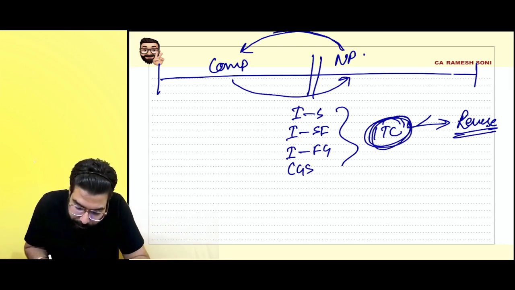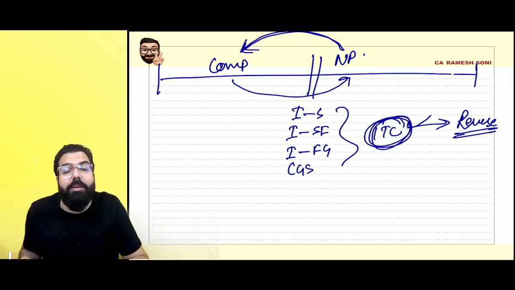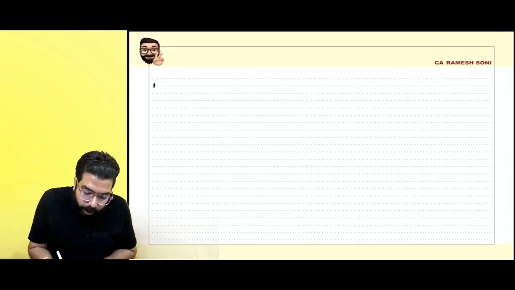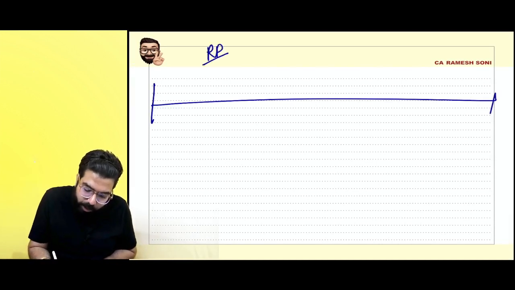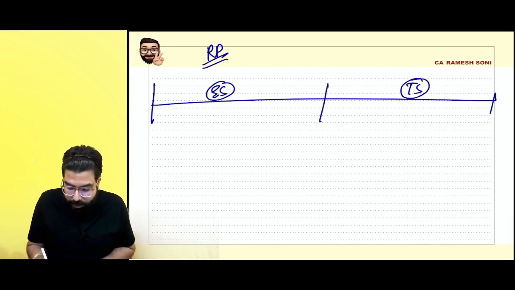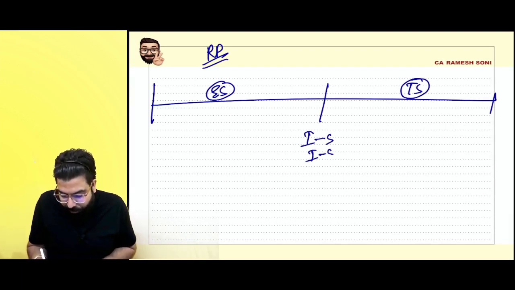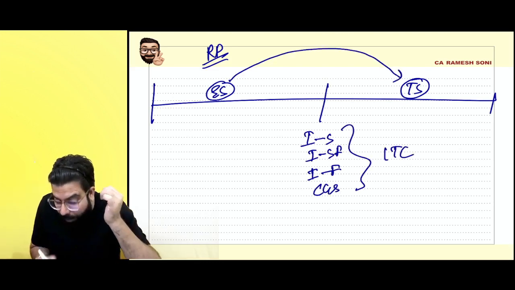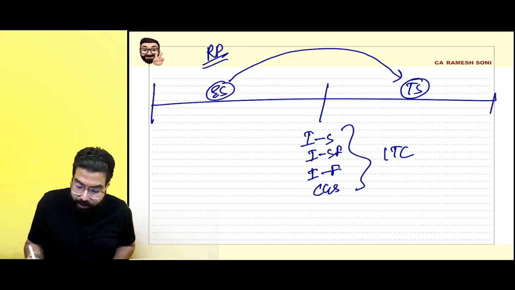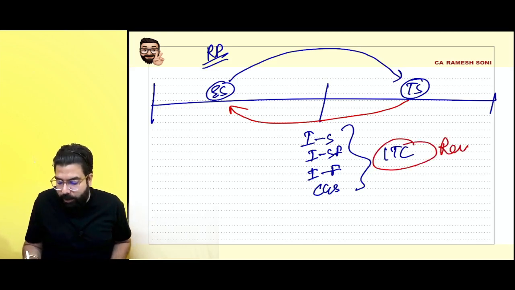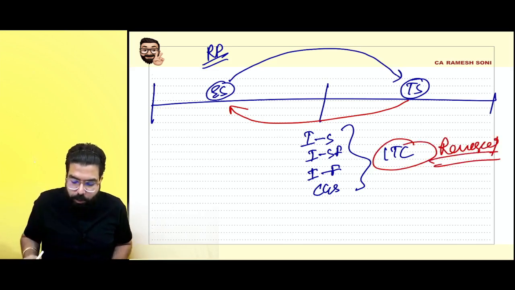What about when you became a normal person to composition person, you switched to composition? Then you have to reverse the ITC. Sir, I was a registered person supplying exempt supply. Now my exempt supplies became taxable supplies. Sir, input in stock, input in semi-finished goods, input in finished goods and capital goods, you can take the ITC when exempt supplies became taxable supply. My question is, what if taxable supplies now became exempt supply? Sir, ITC to be reversed. That's all they are telling.